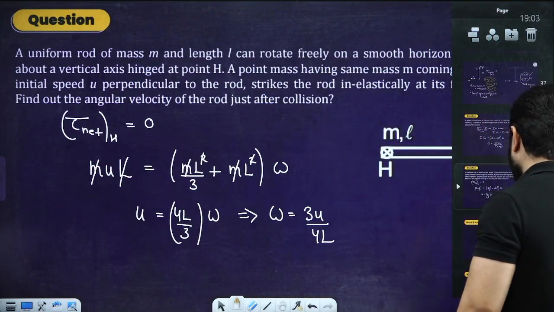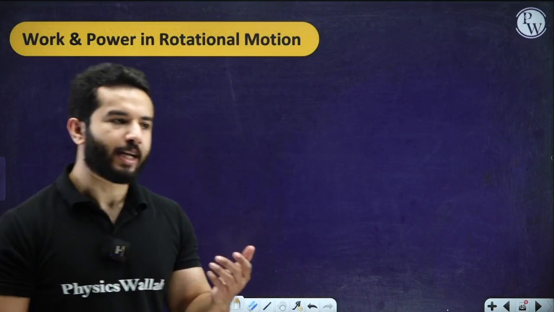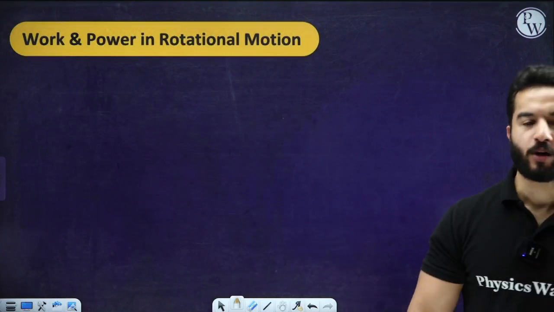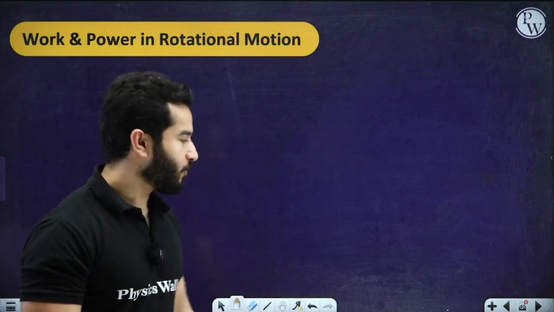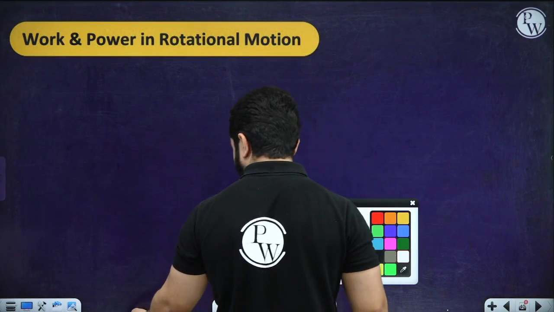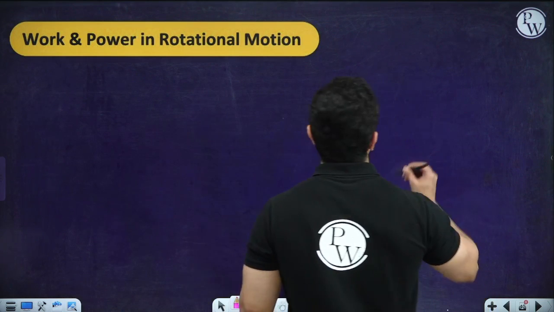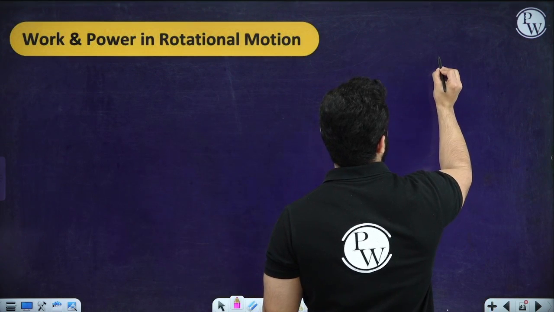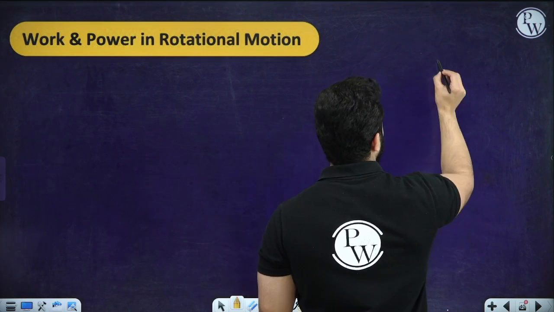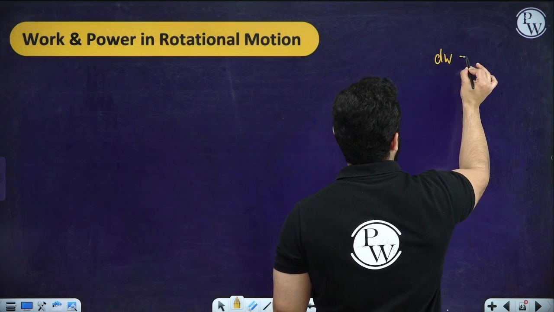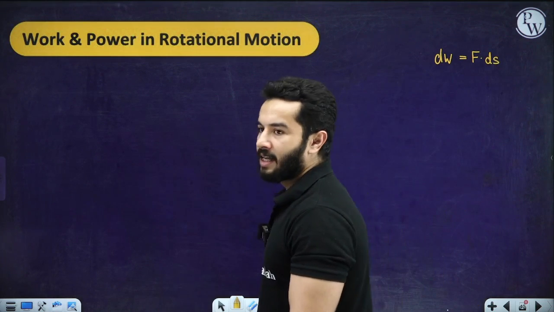Now let's talk about work and power in rotational motion. On the right side of the board I'm going to give you a little revision of whatever we have done in work, power, energy, and similarly we are going to do the same thing for rotational motion as well. If you remember, we had written a small work done as F times ds, right?